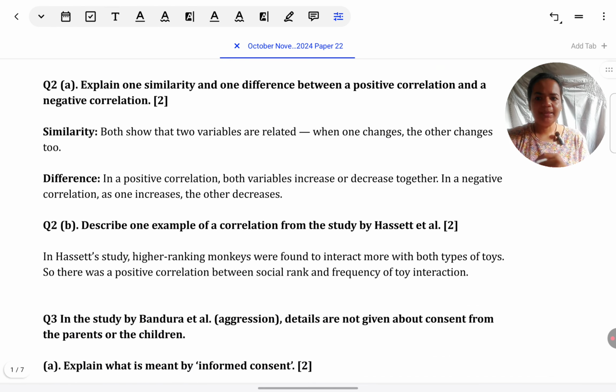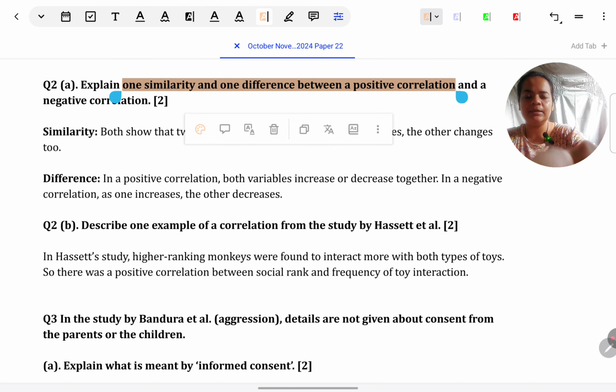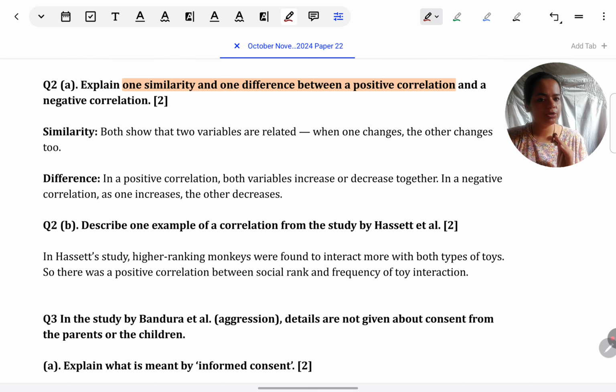This is a general one. Explain one similarity and one difference between a positive correlation and a negative correlation. For these type of questions, make sure to look at the marks allotted first. It is for 2 marks, meaning 1 mark is being given for a similarity and 1 mark for a difference. In case it was for more marks, then it would be 2 marks similarity, 2 marks difference. Then we would have to give point example or point elaboration to get 2 marks on each. Here, because it's just 1 mark for each, we can just give 1 point for each.